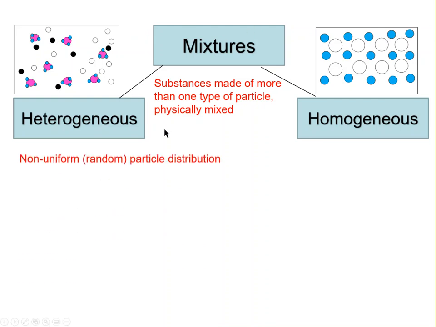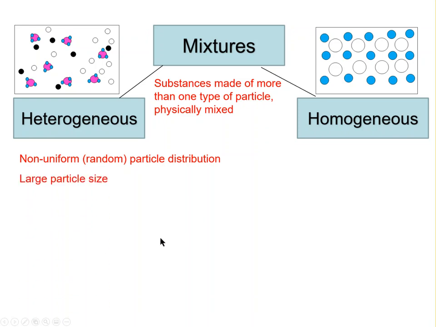Now, if your mixture is heterogeneous, what that means is that you have a non-uniform particle distribution. The prefix hetero means different. So if I look at the heterogeneous mixture here, there's no pattern I can see among these particles. They're randomly distributed, so I would say that this mixture is heterogeneous.